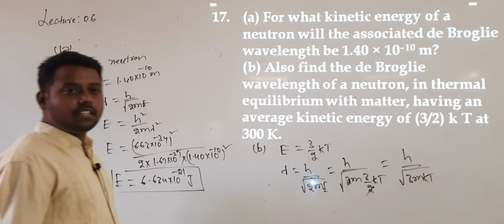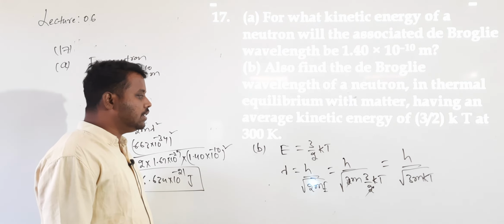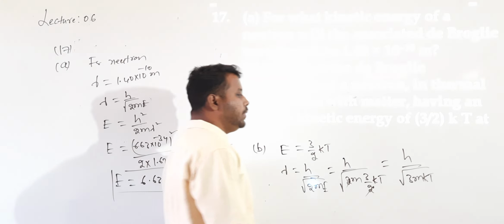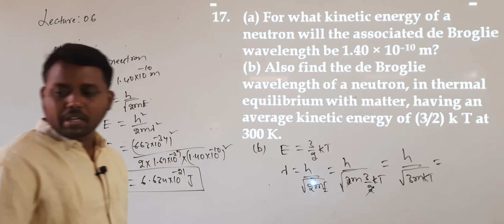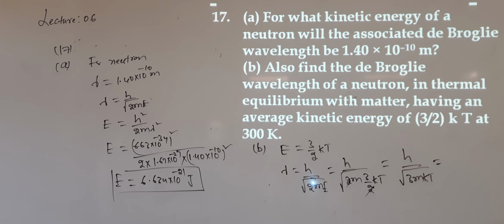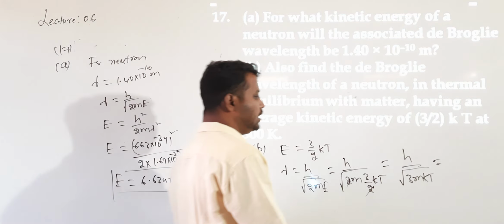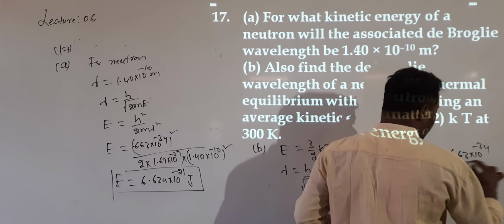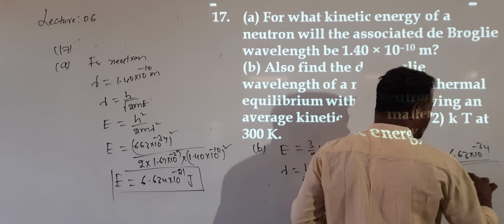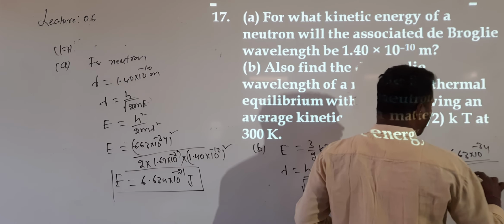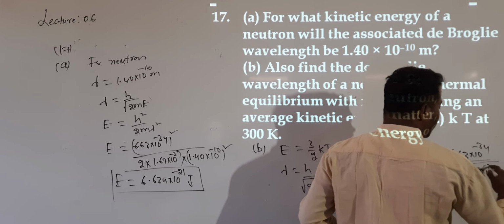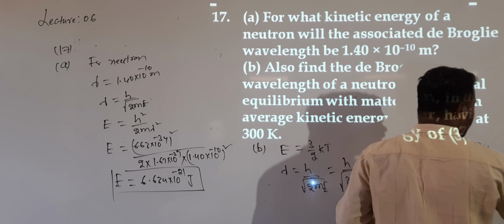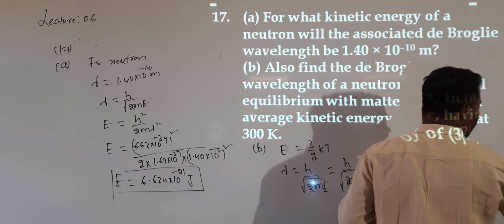So in terms of temperature, mass and the Boltzmann constant, the formula is lambda = h divided by root over 3mkT, where k is the Boltzmann constant, 1.38 × 10^-23. Substituting, 6.63 × 10^-34 divided by root over 3 × neutron mass 1.67 × 10^-27 × 1.38 × 10^-23 × T value 300.